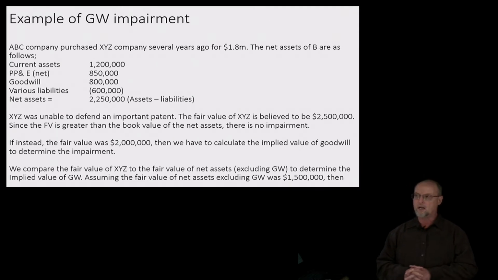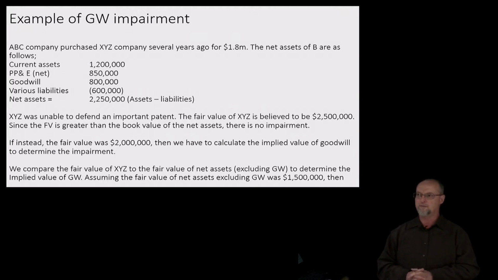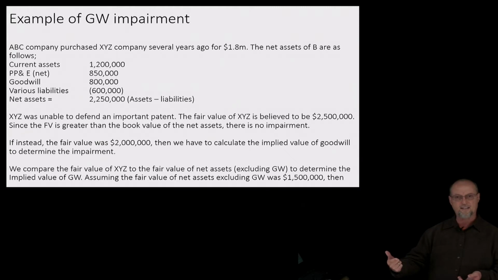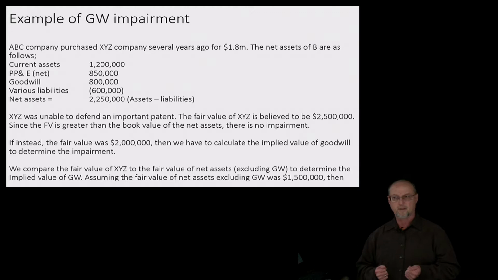Okay, so ABC company purchased XYZ several years ago for $1.8 million. The net assets of XYZ are as follows. Assets minus liabilities equals $2,250,000. XYZ was unable to defend an important patent, which resulted in a reduction in value. The fair value is believed to be $2,500,000. $2,500,000 fair value is greater than the book value of net assets, $2,250,000. There's no impairment. We're done.